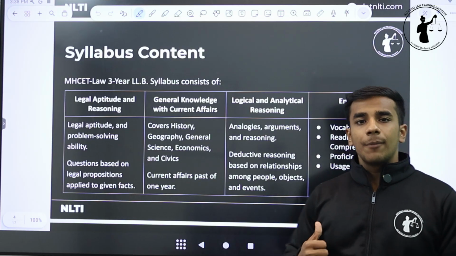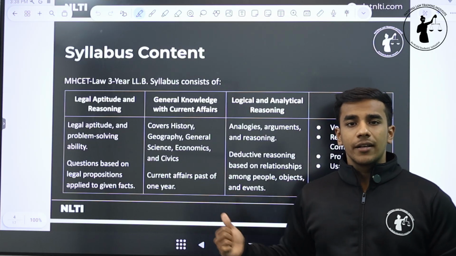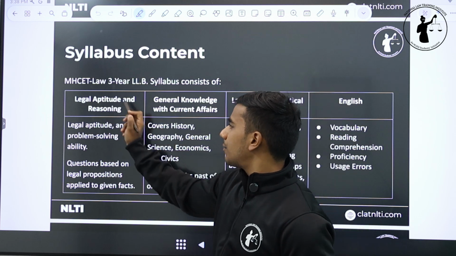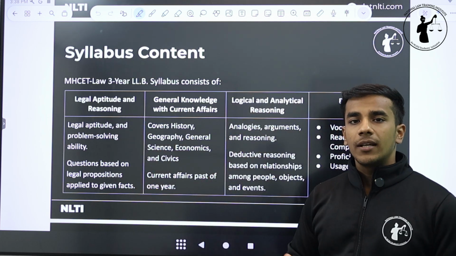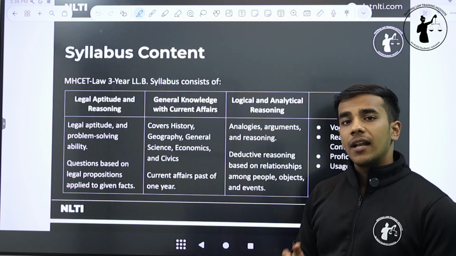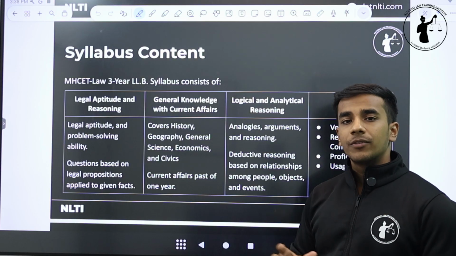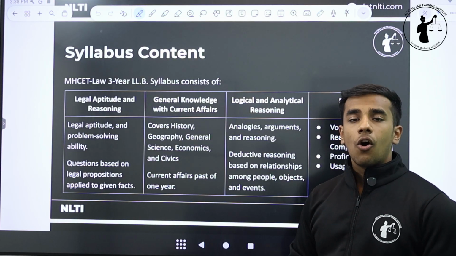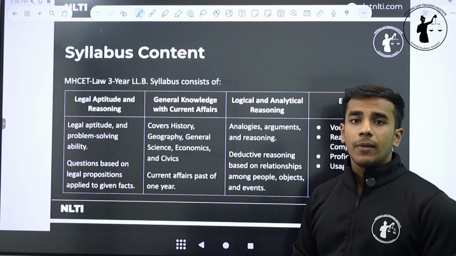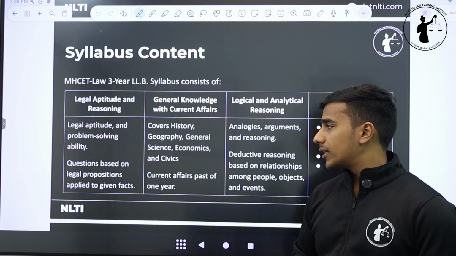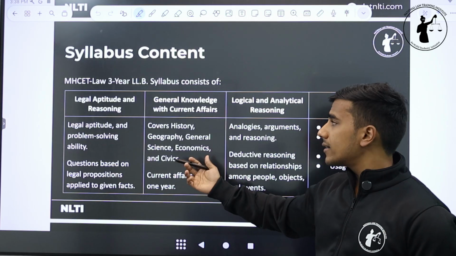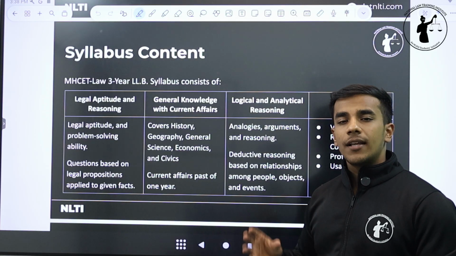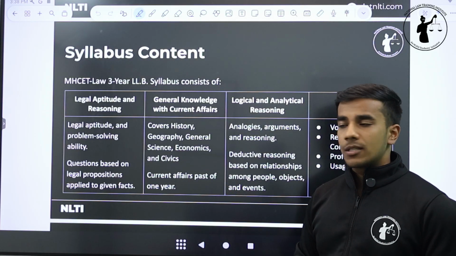Now, what is the type of content or the syllabus that is asked under the 4 sections that we just discussed? So in the first section, that is the legal aptitude and reasoning, the questions are primarily fact-based, principle-based, and somewhere around general knowledge also. Something around which article of the Constitution deals with impeachment of a Supreme Court judge or a High Court judge. What do we mean by a court of record for Supreme Courts and High Courts? These are the questions that are asked in legal aptitude and reasoning. It will test your legal general knowledge as well as your understanding of applying certain principles to facts.